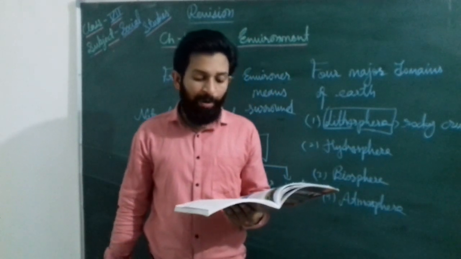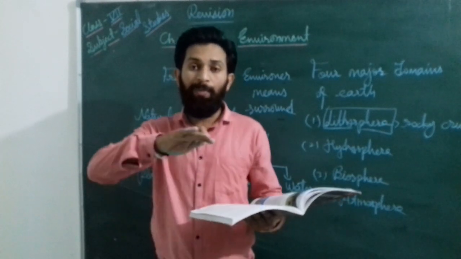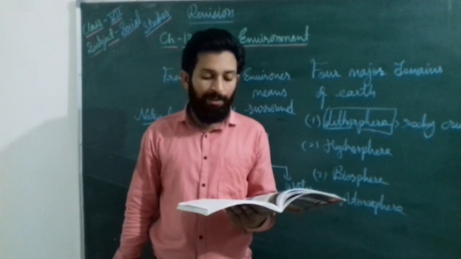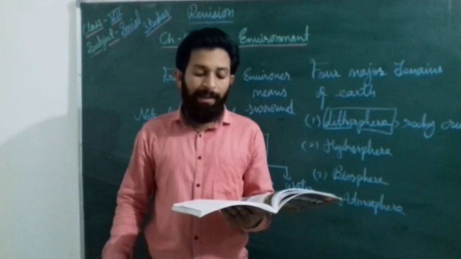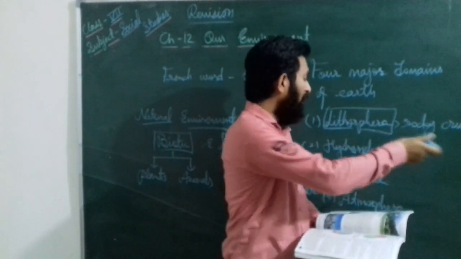Made of rocks and minerals, the uppermost part of the lithosphere forms a thin layer of soil. We can see that the topsoil is there on the lithosphere only. The irregular and rocky lithosphere extends over both continents and ocean basins. Landforms such as mountains, plateaus, plains and valleys are also found on the lithosphere only.